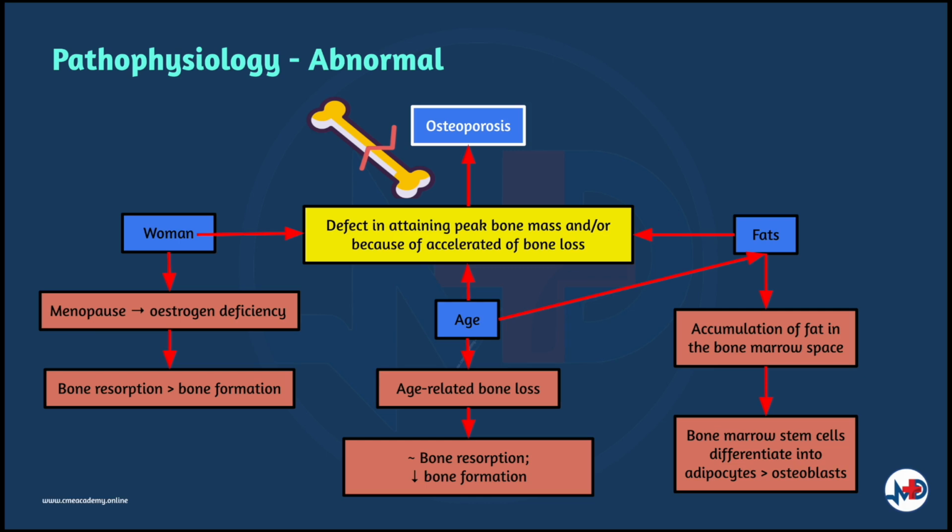Age-related bone loss is a distinct process that accounts for the gradual bone loss that occurs with advancing age in both genders. Bone resorption is not particularly increased, but bone formation is reduced and fails to keep pace with bone resorption. Accumulation of fat in the bone marrow space also occurs because of an age-related decline in the ability of bone marrow stem cells to differentiate into osteoblasts and an increase in their ability to differentiate into adipocytes.